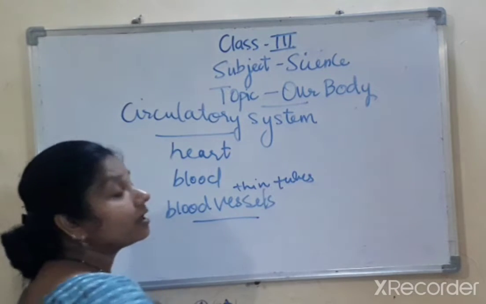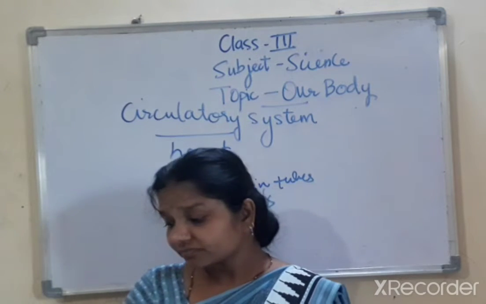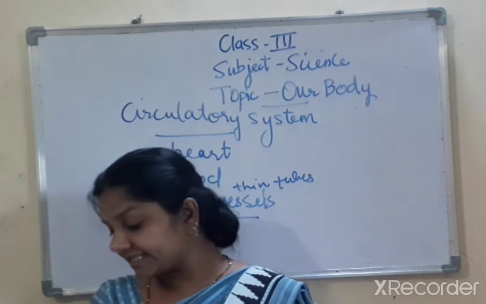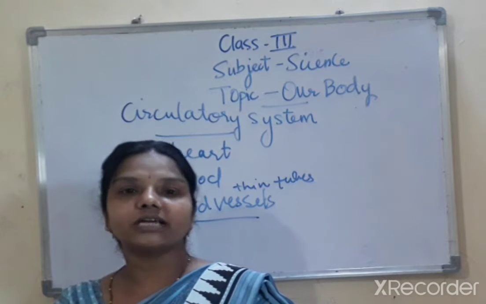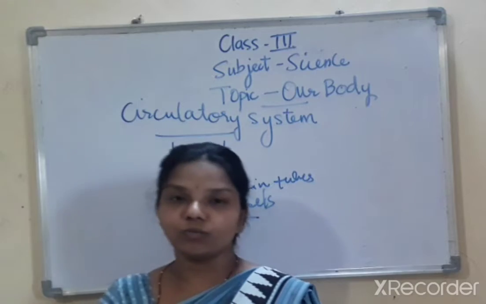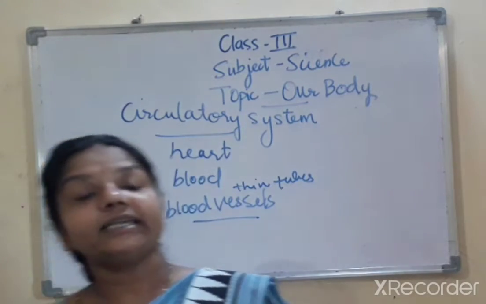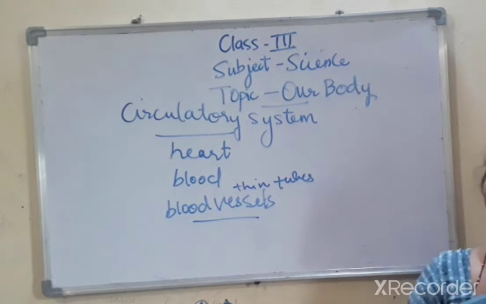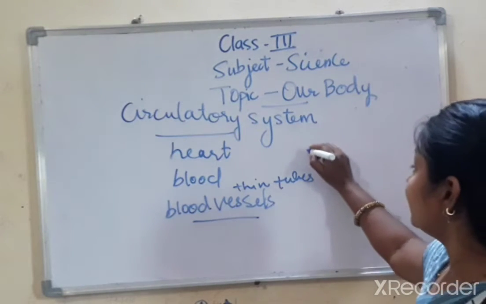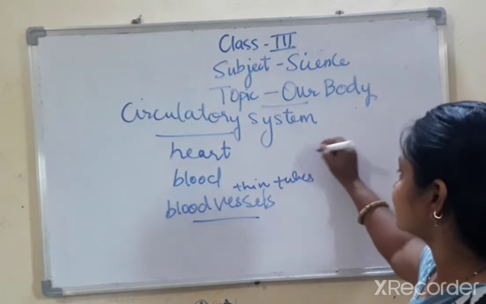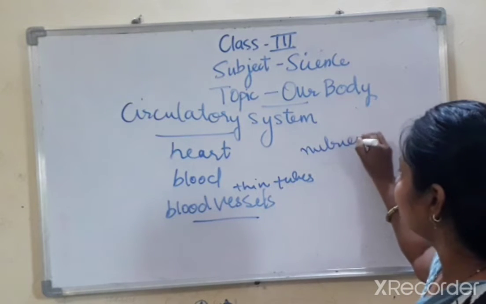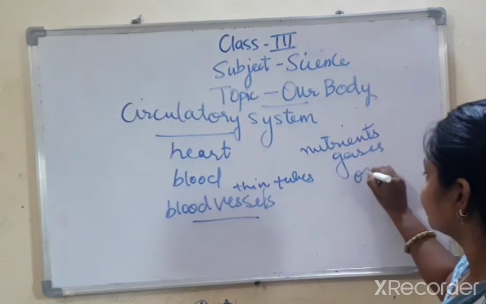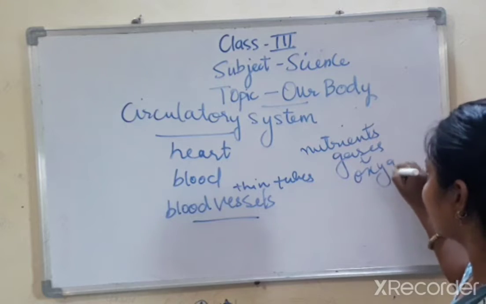Now, the blood carries nutrients and gases like oxygen and carbon dioxide to different parts of the body. Yes. The blood which is carried from the heart to the blood vessels is filled with nutrients, and it has gases like oxygen and carbon dioxide.